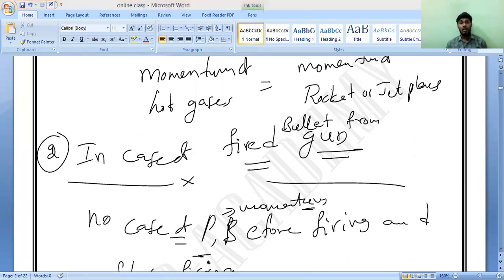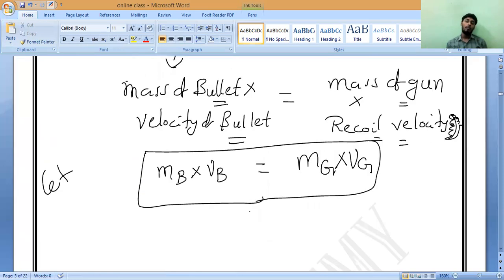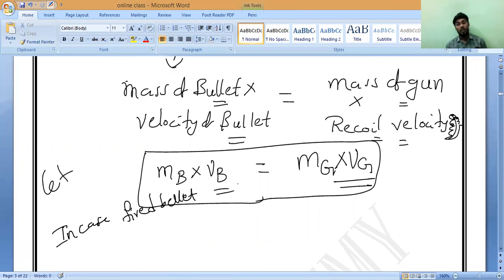If not, it is not. This is what we should call it. So the momentum of the bullet is equal to the momentum of the gun. Please note down the formula. Always remember, in the case of a fired gun, fired bullet, we have to use this formula. Will you accept it or not?